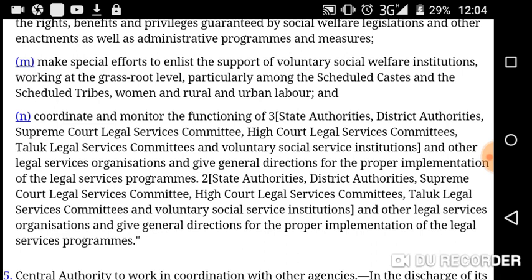Then Supreme Court Legal Service Committee, High Court Legal Service Committees, of course, not only Supreme Court but High Court Legal Service Committees are also there. Taluk Legal Service Committees and voluntary social service institutions and other legal service organizations, and give general directions for the proper implementation of the legal service program.